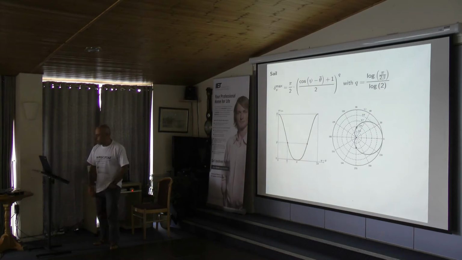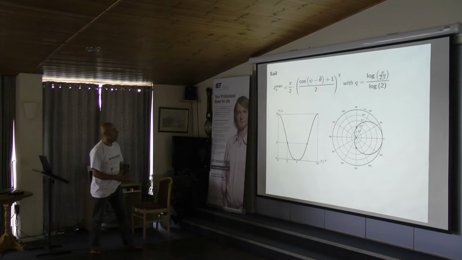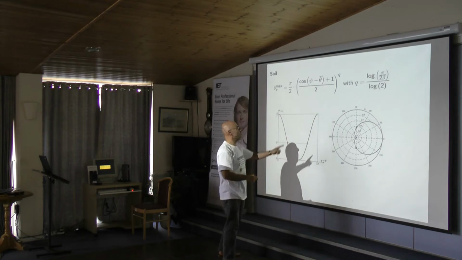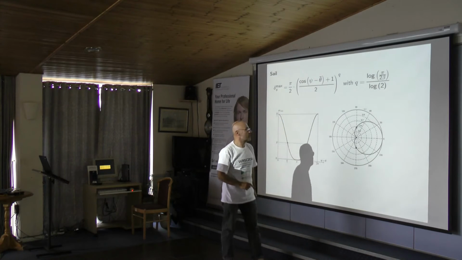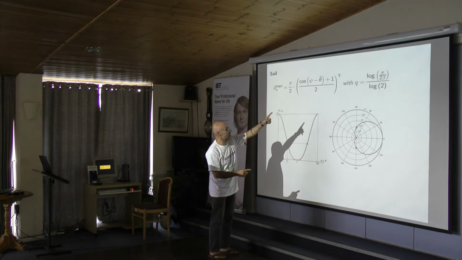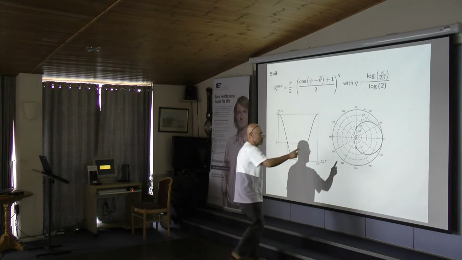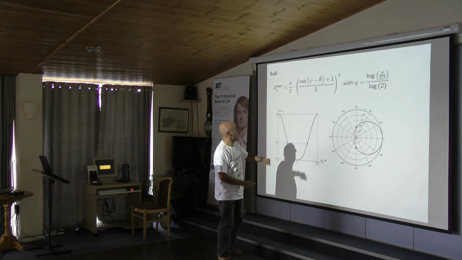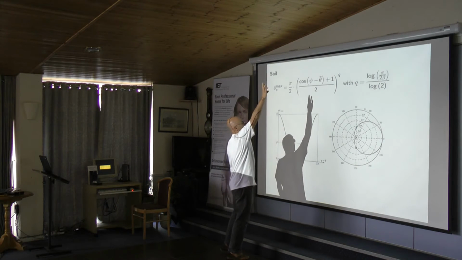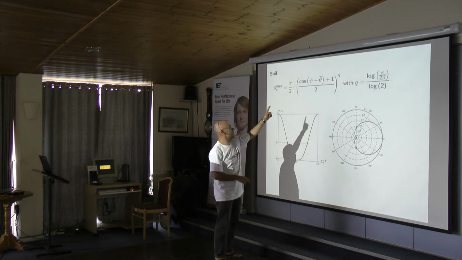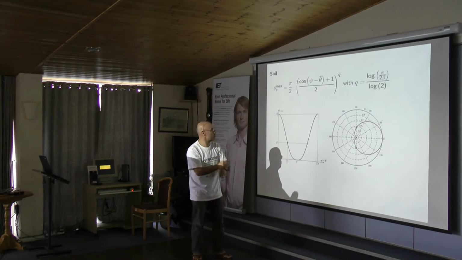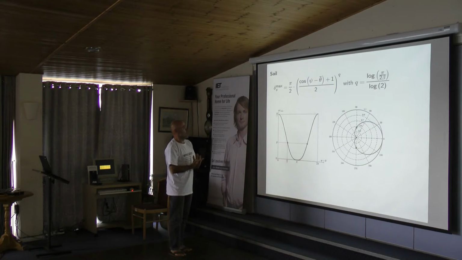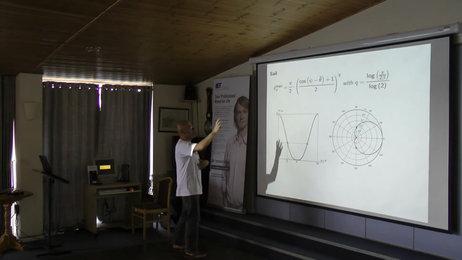About the sail, we have chosen a cardioid model, with only one parameter, which is Q. So what is a cardioid? A cardioid has this shape. If you have this psi bar, which is equal to theta bar more or less to π, the cos will be equal to 1.